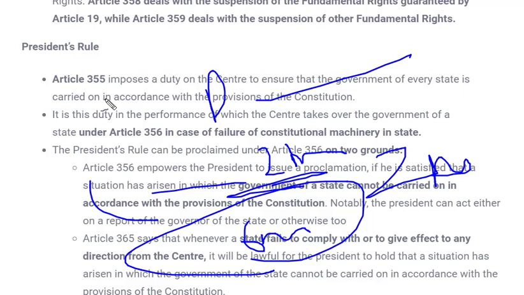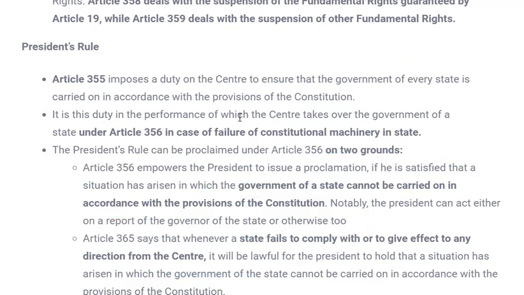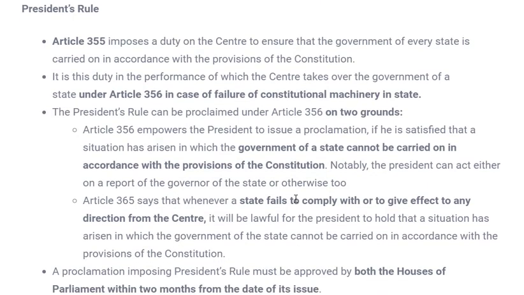If we take an example, in 1992 there was the Babri Masjid demolition. During that time Madhya Pradesh, Rajasthan, Himachal Pradesh, these three states or one more state were under presidential rule, because they were found to be not working secularly properly. That means they were not following the constitution as per religion. Because of religious issues, these states were under presidential rule. So this is all about the state emergency or presidential rule.